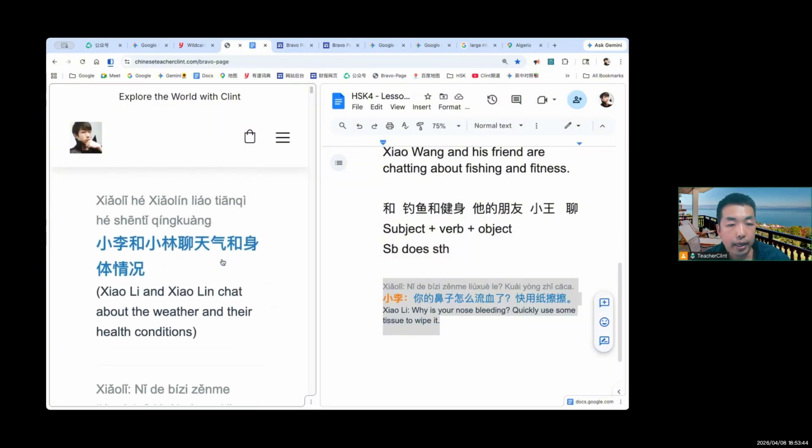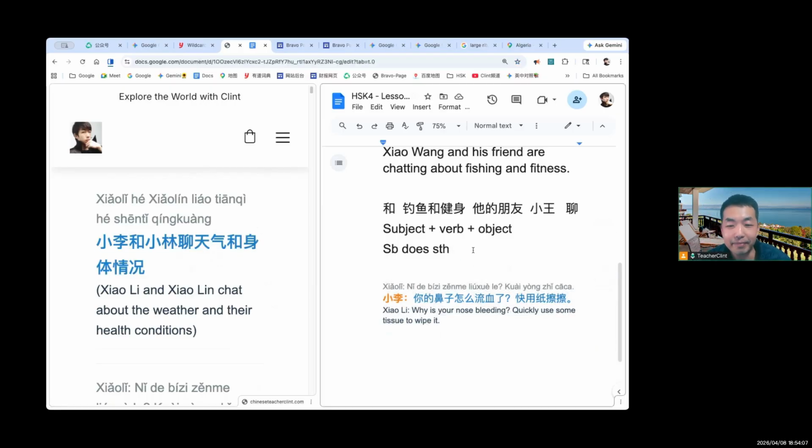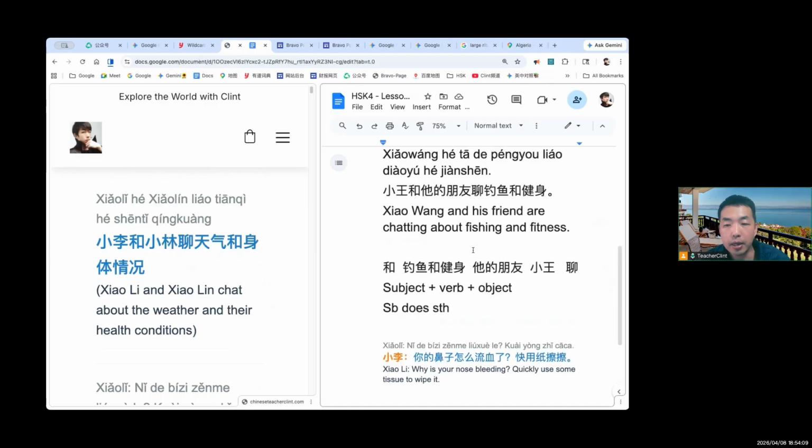And you can click and listen to improve your listening and pronunciation. For speaking, the tones can be challenging, but if you listen and imitate, you will naturally, gradually improve your pronunciation, your tones, and speak more like a native speaker.